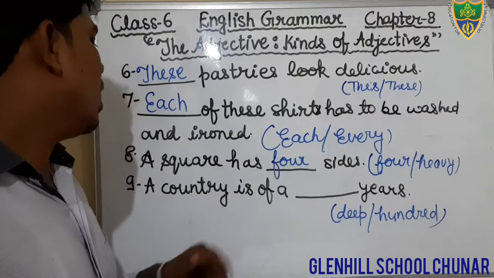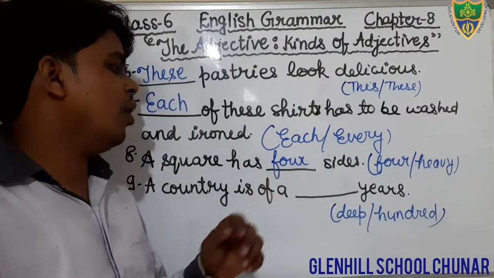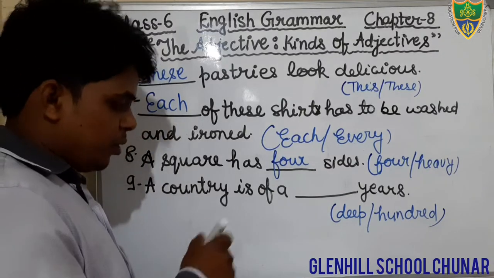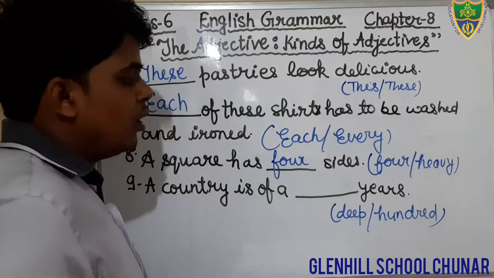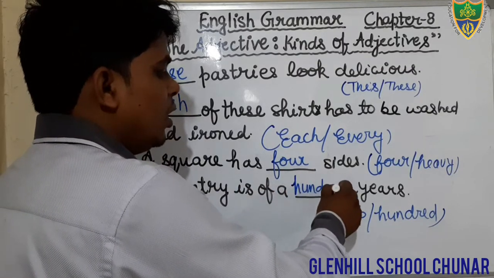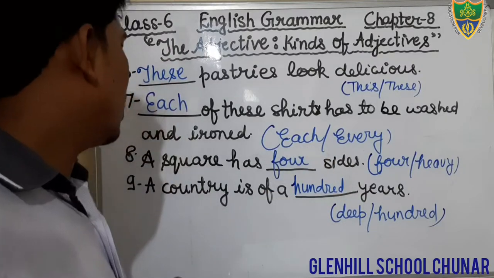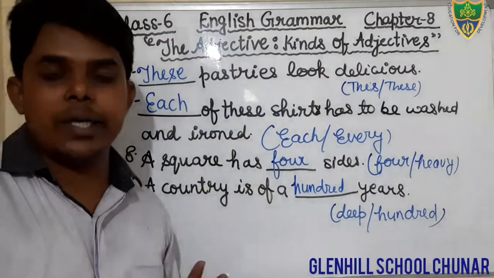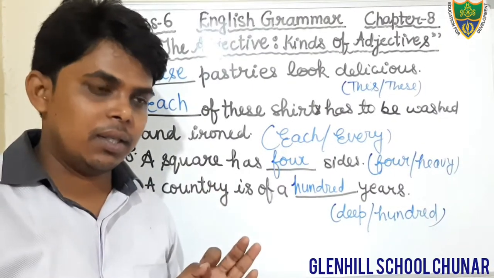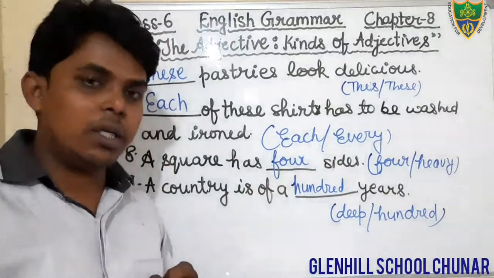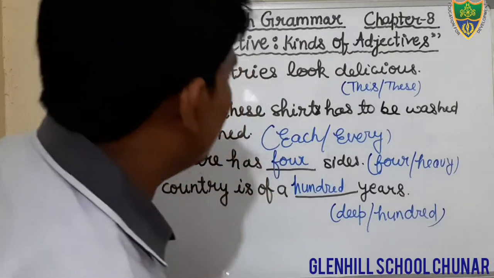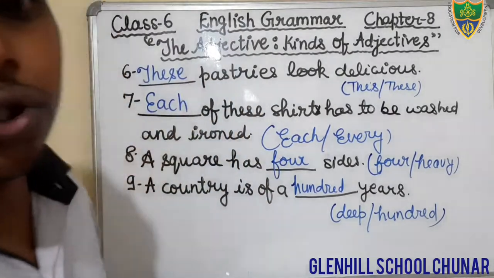Just see the sentence. A country is of 100 years. Now deep years, 100 is the correct option. Okay, students. Therefore, we will fill the option 100. HUNDRED. A country is of 100 years. In this sentence, we will fill the adjective hundred. Okay, students. I hope that you all have understood the things. Come to the next question.